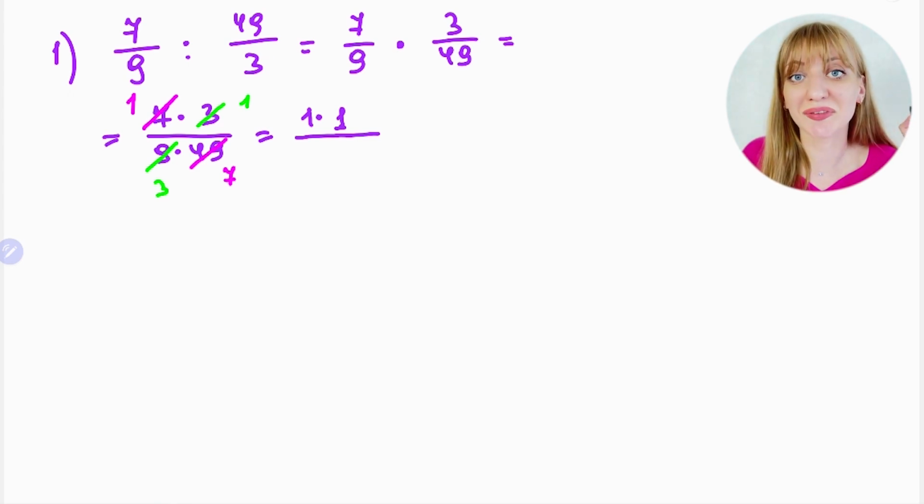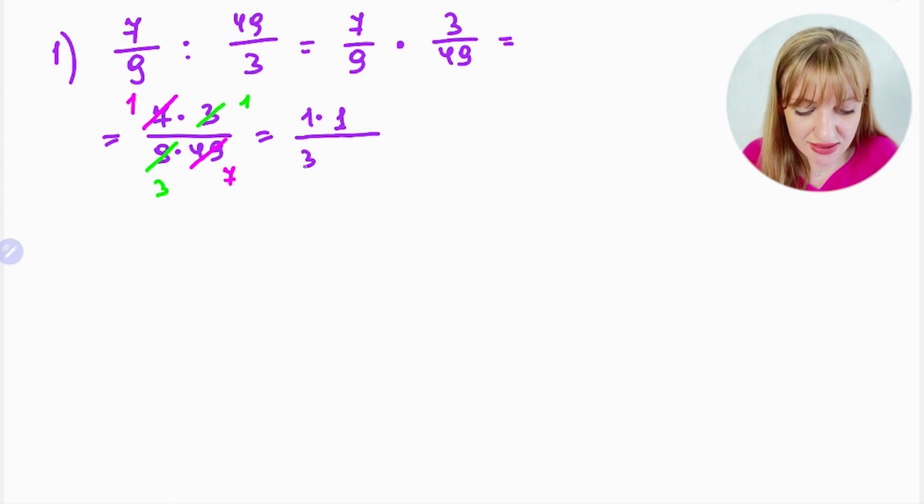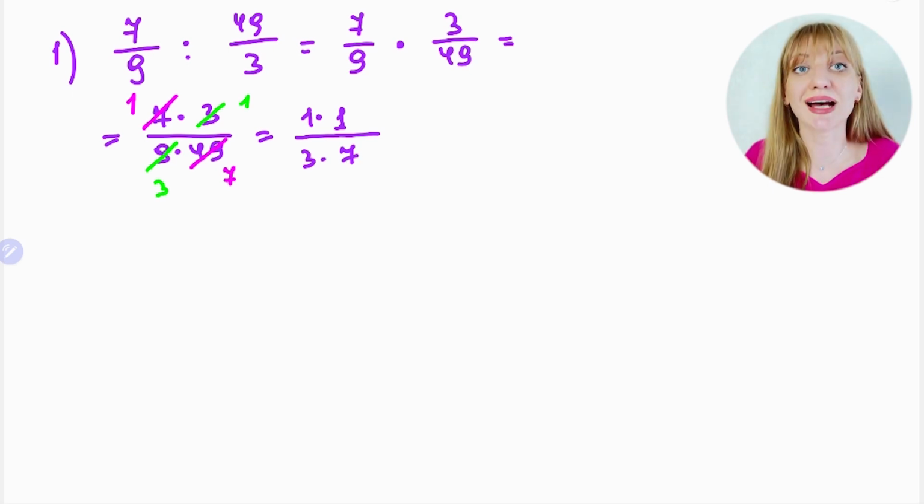Remaining from the 2 simplifications, and in the denominator you have 3 times 7. You see that now we have much easier numbers, not like 9 and 49 in the denominator. It means now you can multiply much more easily. And of course, when you have smaller numbers, there is less chance to make a mistake. That's why, if you see that you can simplify something, always simplify.